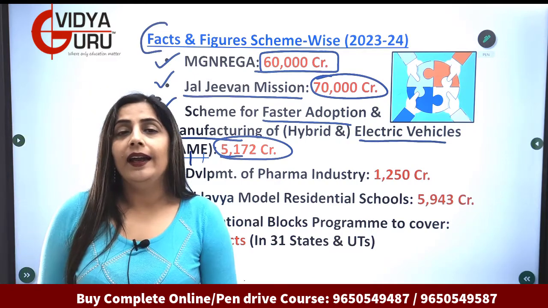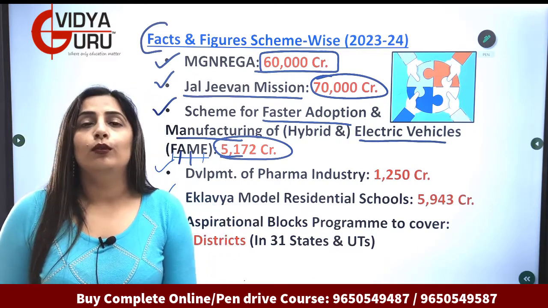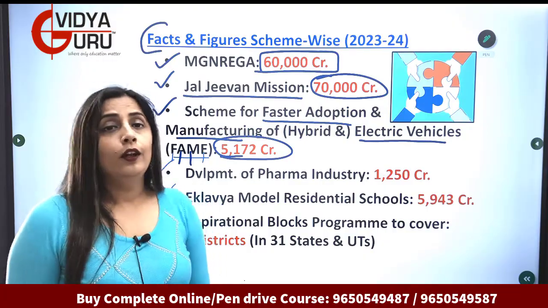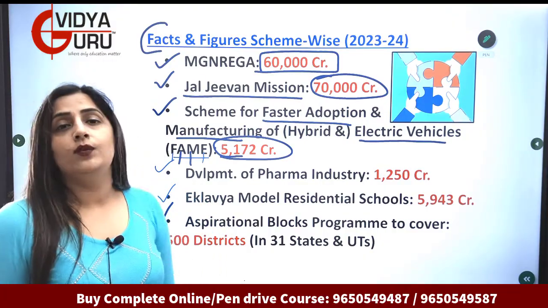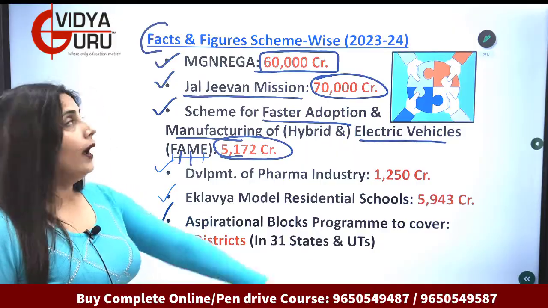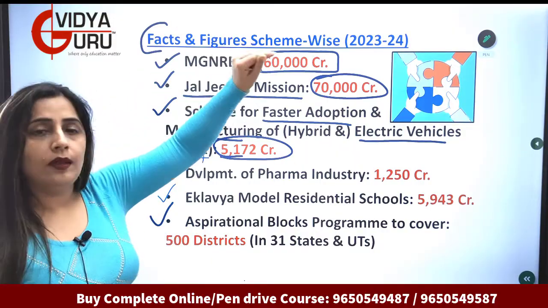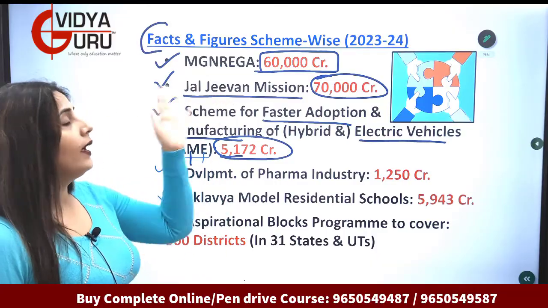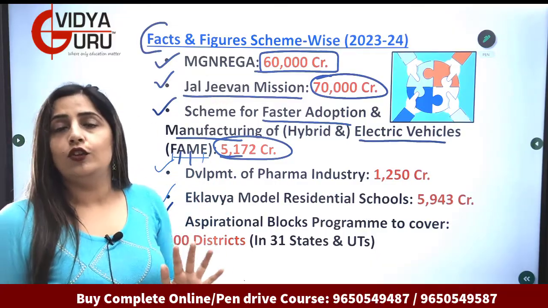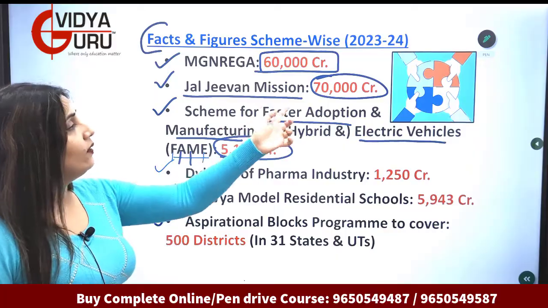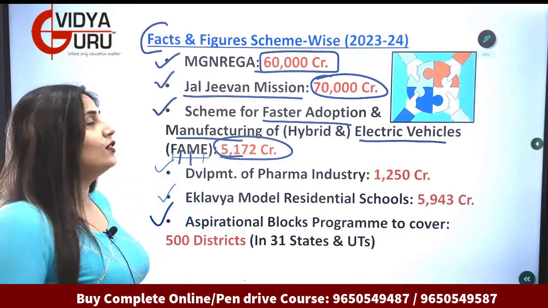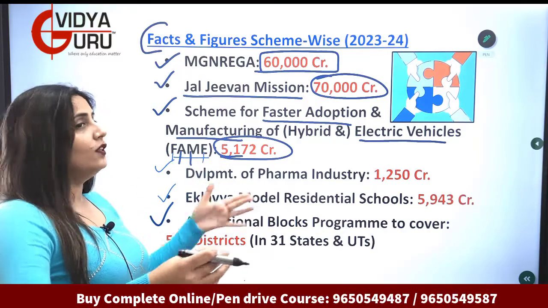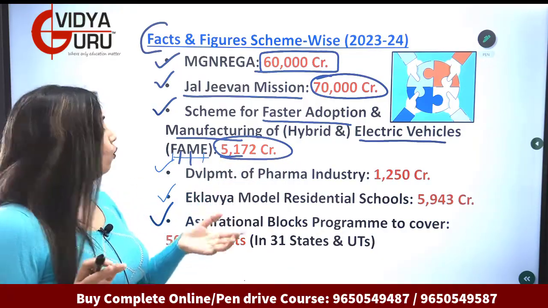I'll repeat, I have said budget is the most important aspect in your exam. You have to study whatever I'm teaching you. Do learn all the points which are on the page. Facts and figures scheme wise 23-24, that was the budget. As per that, Manrega got 60,000 crores allocation. Jal Jeevan Mission got 70,000 crores allocation. Scheme for FAME, which is for electric vehicles, 5172 crores.